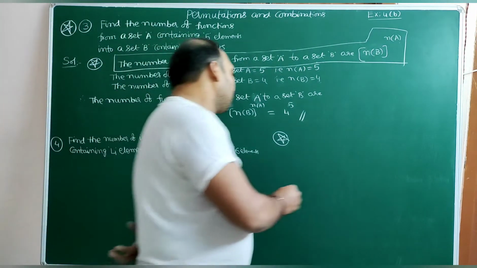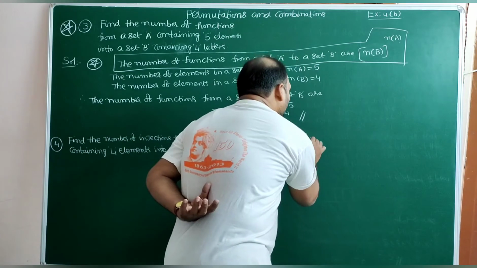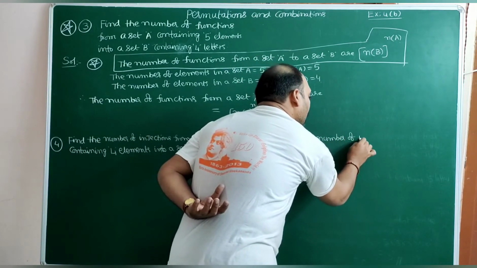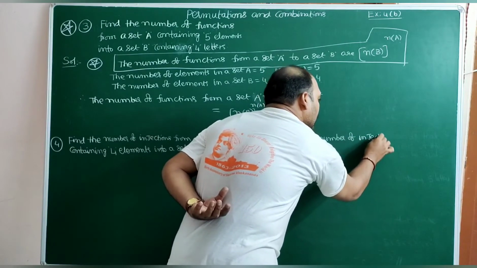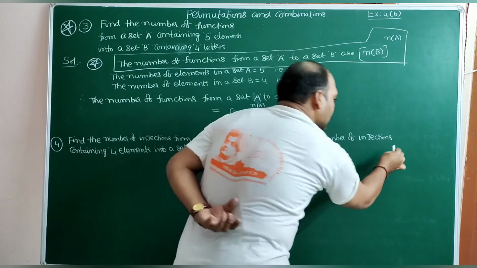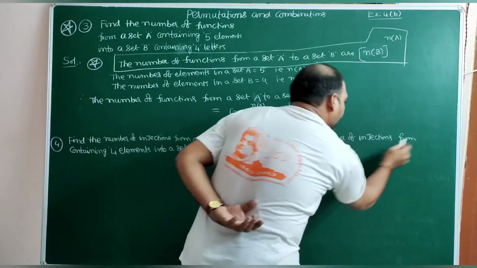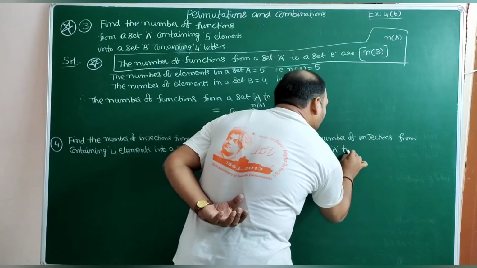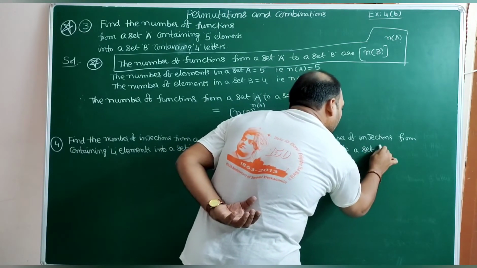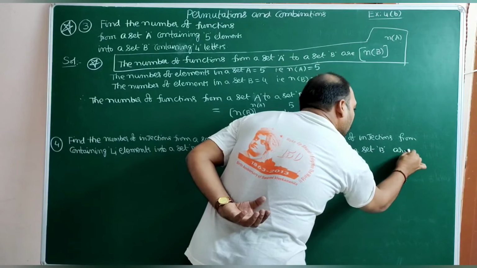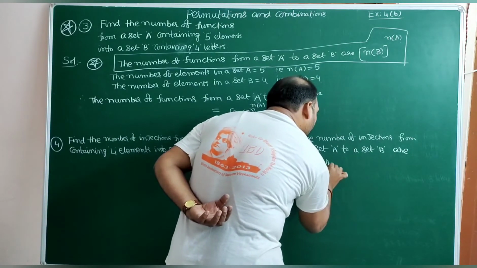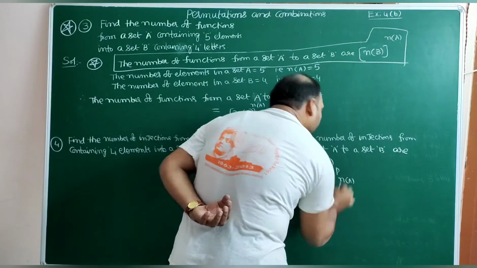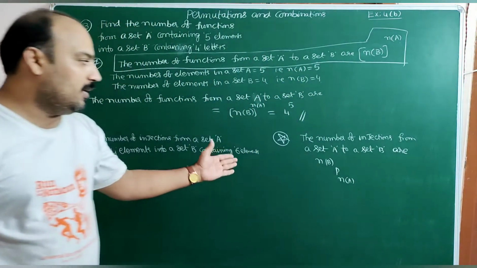The number of injections from a set A to a set B is n(B) P n(A).